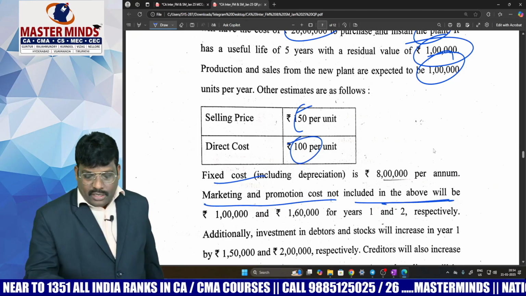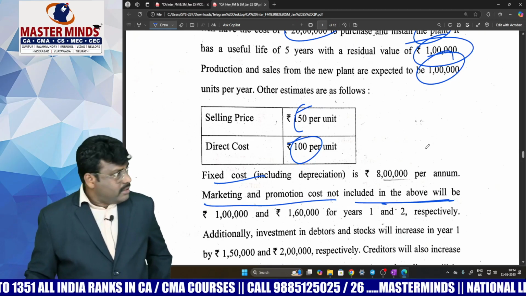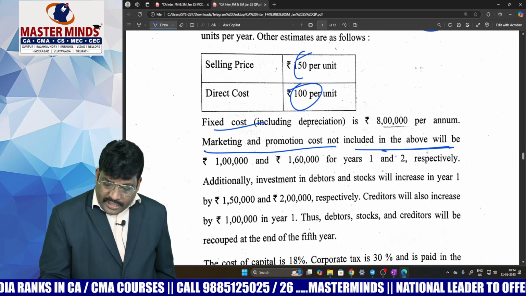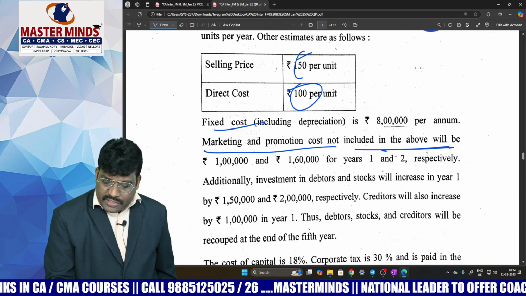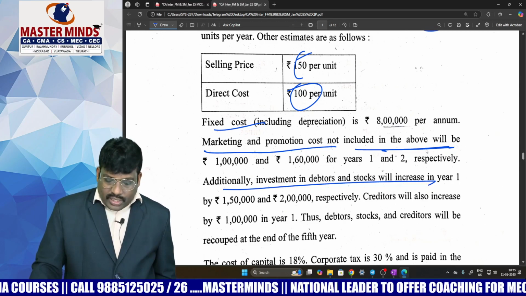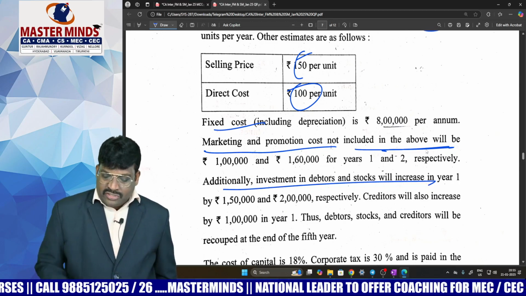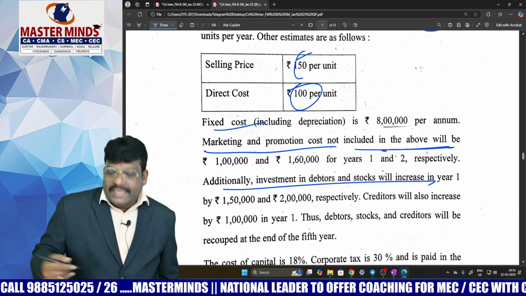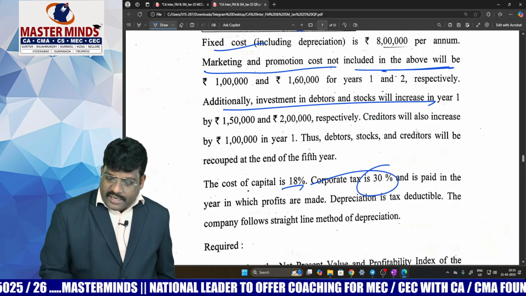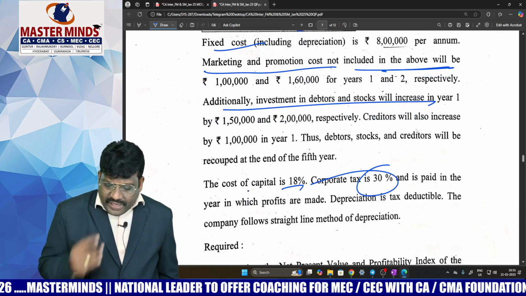This problem is there in our material assignment, right? Thereafter you will have the creditors, the additional investment in debtors and stock, that is nothing but working capital. Instead of showing working capital, they made it additional investment in debtors and stock, but it is nothing but the working capital, right? So cost of capital is 18%, tax rate is 30%. So a very, very basic model.